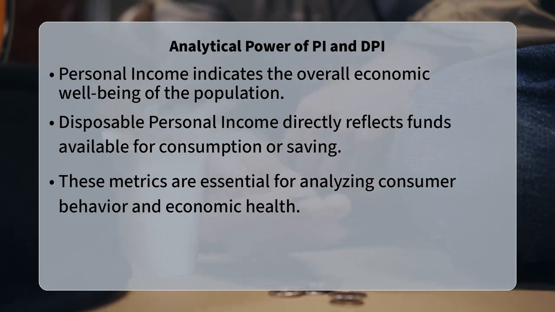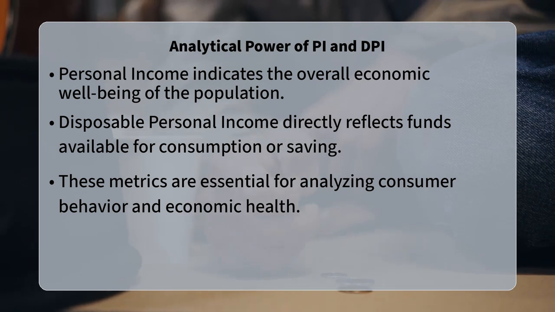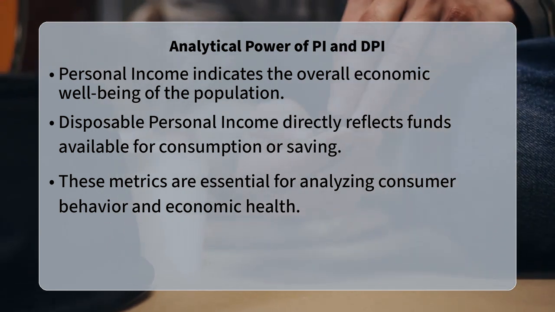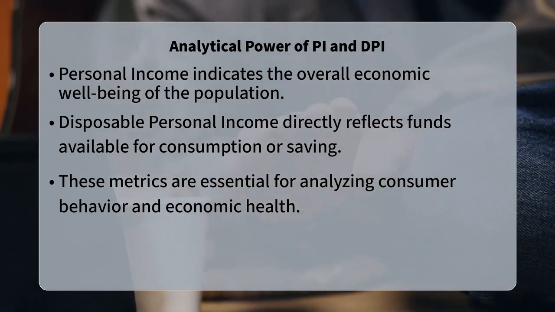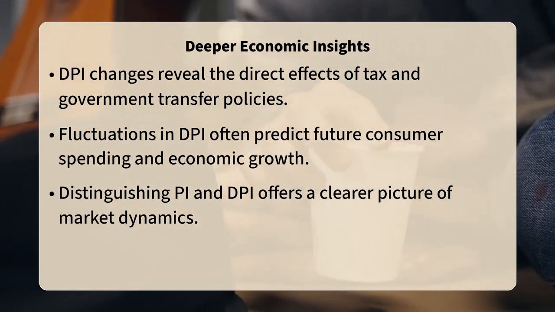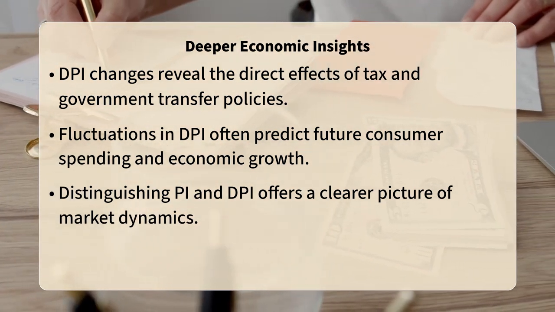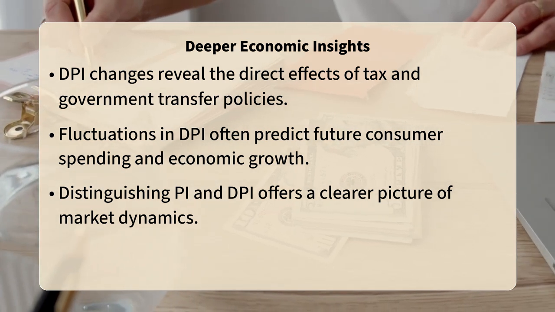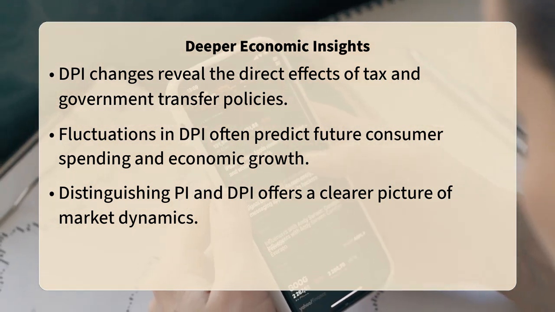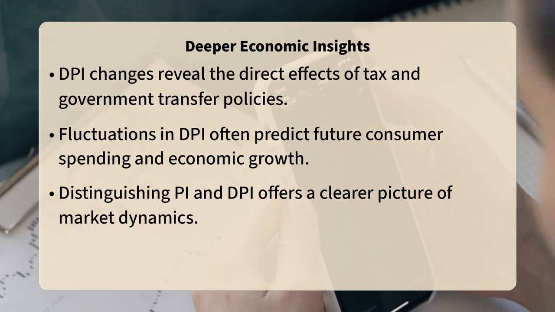Here is an insider detail. Transfer payments, while included in personal income, can sometimes obscure the underlying economic activity from production. While they boost PI, they do not directly stem from current production processes. Understanding this nuance allows for a more refined analysis of economic output versus household receipts. For example, a surge in unemployment benefits during a recession might significantly increase PI, but it does not necessarily indicate a strong productive economy. It is DPI that truly illuminates the consumer's ability to act in the market.